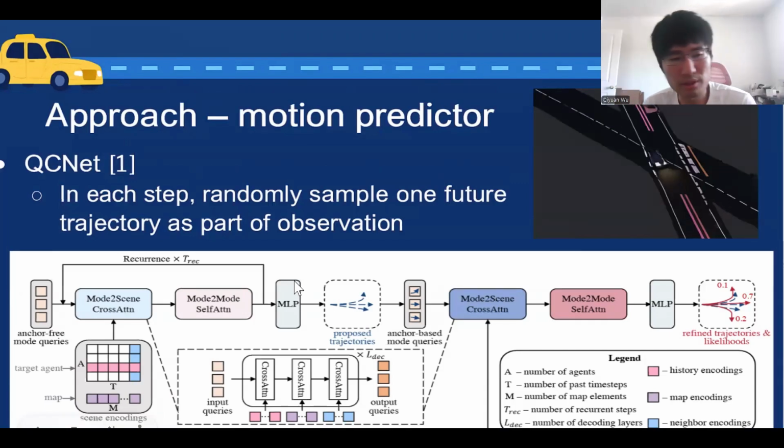The motion predictor we use here is QCNet, which is a state-of-the-art transformer-based trajectory prediction framework. It takes the map information alongside all agents' state histories and outputs the predicted future trajectories for all agents. In our framework, we randomly sample one future trajectory as a part of the ego vehicle's observation to help the ego vehicle's decision making.